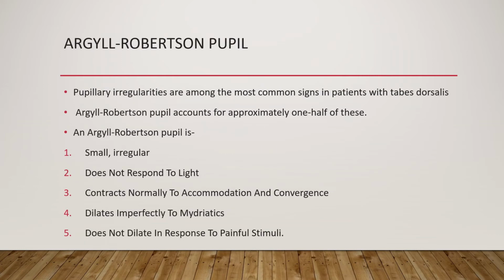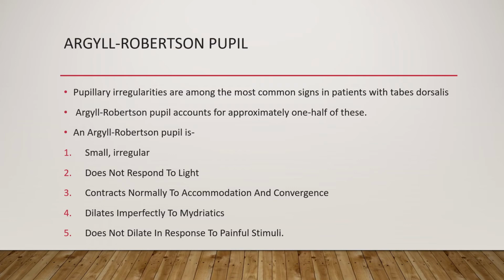Argyll Robertson pupil is a pupillary irregularity which is very common in patients with Tabes dorsalis. It accounts for almost half of all the pupillary abnormalities in patients with Tabes dorsalis. An Argyll Robertson pupil is small and irregular. It does not respond to light, but contracts normally to accommodation and convergence, dilates imperfectly to mydriatics, and does not dilate in response to painful stimulus.